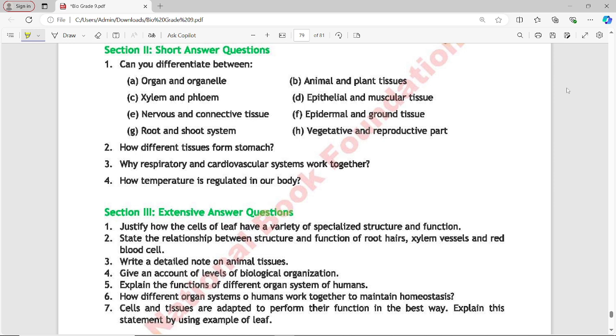Specialization: they are specialized for performing specific functions required for animal physiology, such as contracting muscular tissue, transmitting nerve impulses in nervous tissue, etc. Next is plant tissues. They are composed of different types of tissues like dermal, ground and vascular tissue.